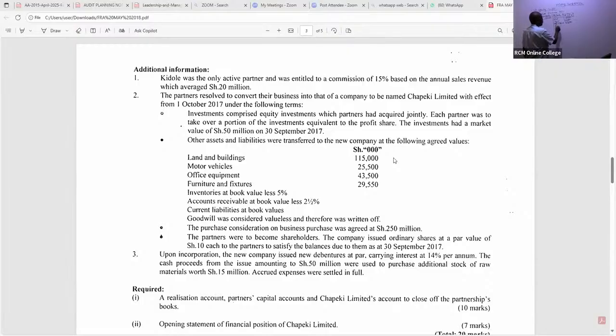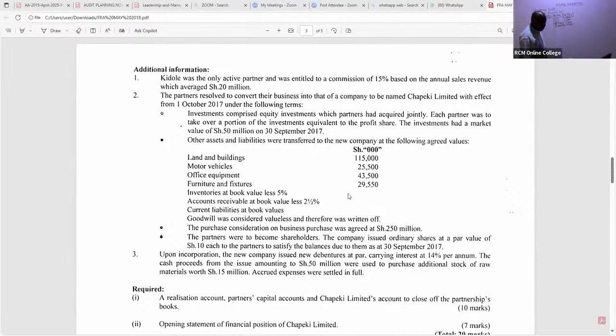Remember, we are looking at these agreed fair values. So that is 29,550.